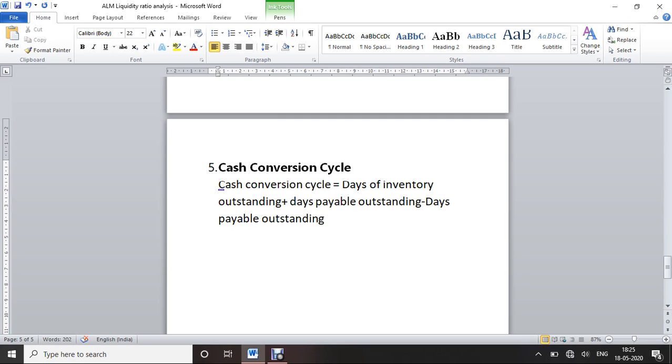By this we have to find the formula for days of inventory outstanding.